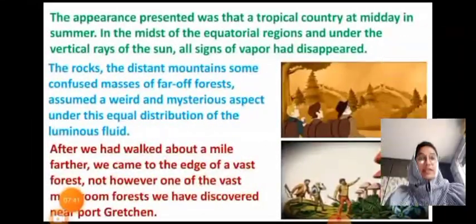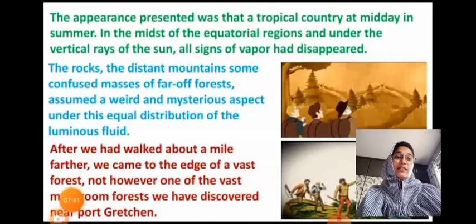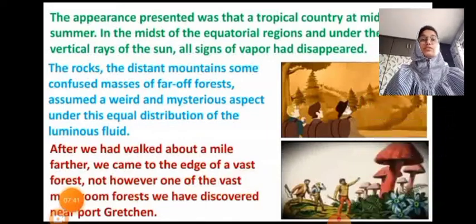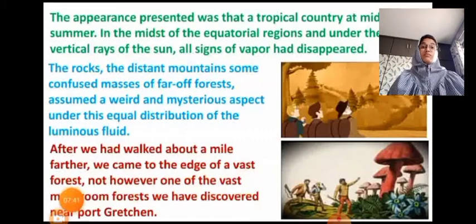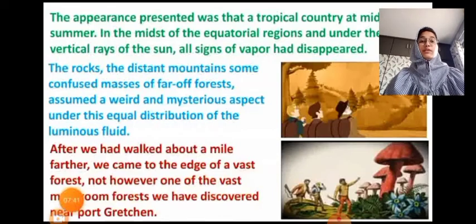The appearance presented was that of a tropical country at midday in the summer. In the midst of the equatorial regions and under the vertical rays of the sun, all signs of vapor had disappeared. Here you can see in the picture the rocks, the distant mountains, some confused masses of far-off forests assumed a weird and mysterious aspect under this equal distribution of the luminous fluid.